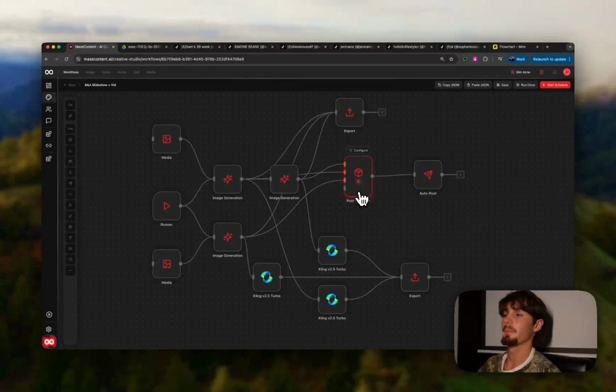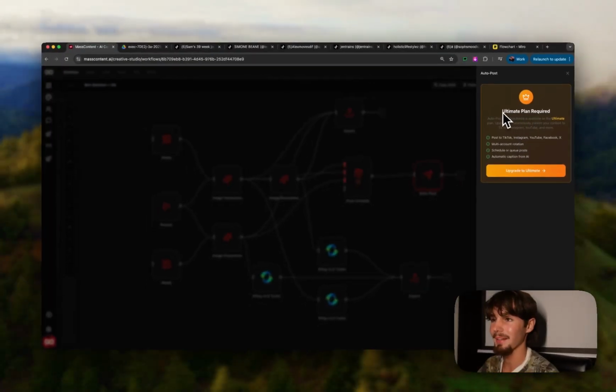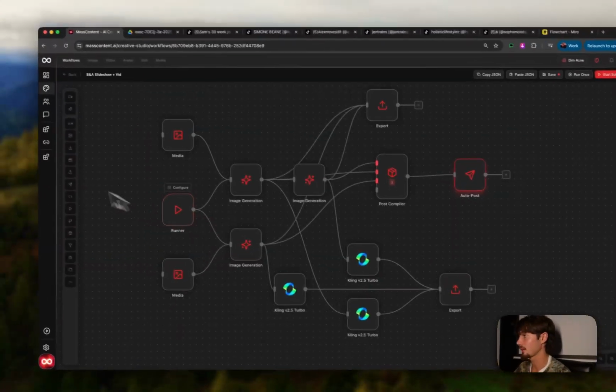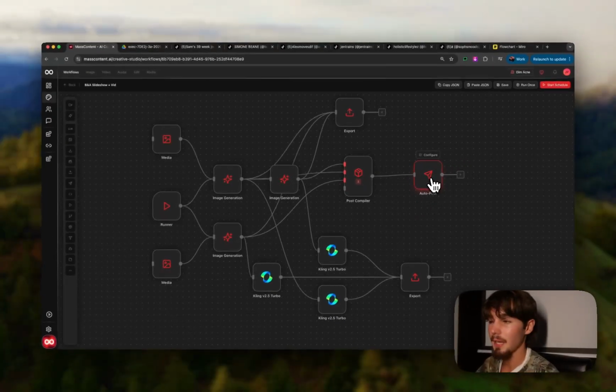By the way, I'm very focused on results with this, and we do have auto posting here, right? So if you want to select an account, and I got to upgrade my plan here. But basically with this, you just auto post, you'd select your accounts that are connected in the accounts page, and that's an ultimate plan thing. But you can basically auto post all your content. For videos, it works really well. So if you already have the sound on there with a video, it's very, very easy. But for slideshows, just auto draft them, and then from there, obviously go and auto post if they're a video.